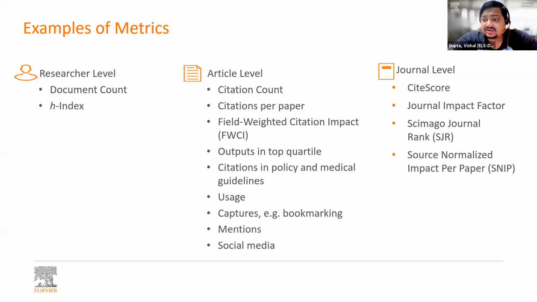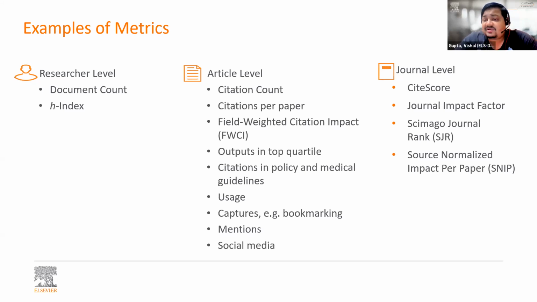In the case of articles, if you want to quantify how good an article is, you basically look at citations, citations per paper. There is a new term called FWCI. What it is, we'll come to it again. Then outputs in top quartiles. So on Scopus, you have journals that have been categorized into quartiles. Again, we'll read about it. So basically, there are many metrics that you can apply to an article as well to understand how good or how impactful that article is.